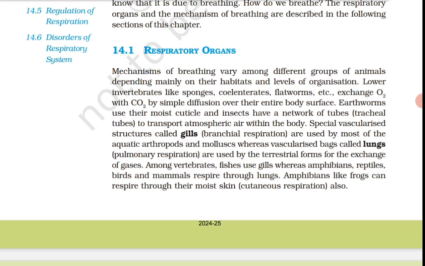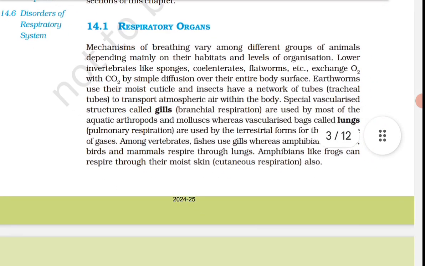Who respire through lungs? Amphibians, reptiles, birds and mammals. Amphibians like frogs can respire through their moist skin, that is cutaneous respiration also.